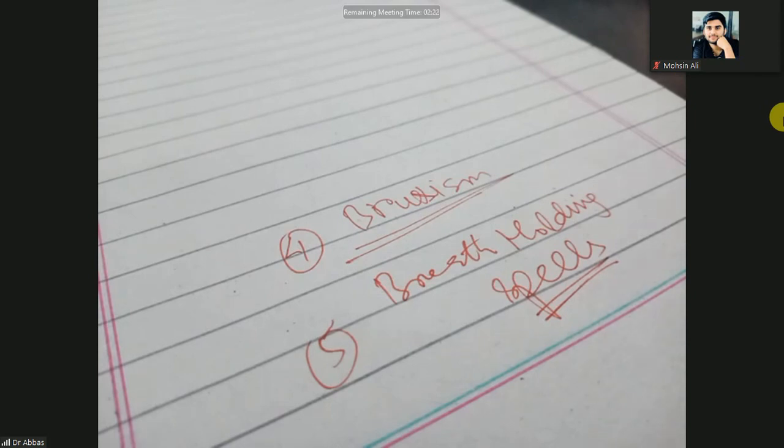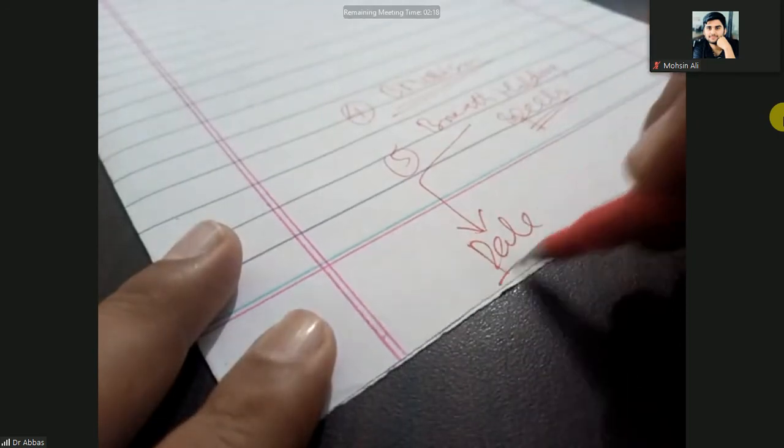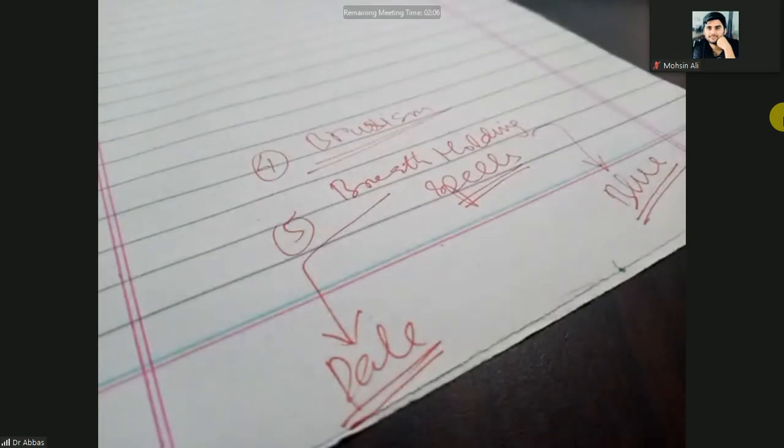When the baby stops breathing for some time, the color of the baby will become pale. Or maybe the color of the baby can become blue. So there are two types: one is blue and the other is pale breath holding spells.